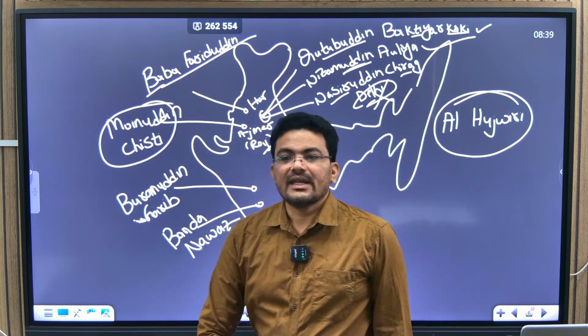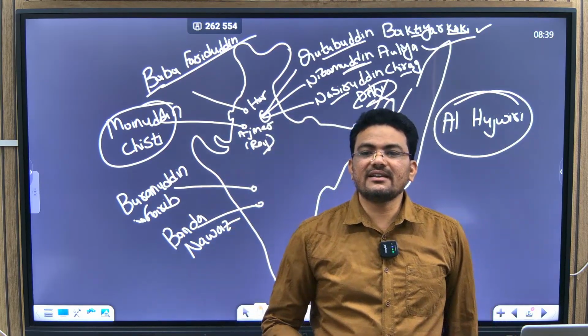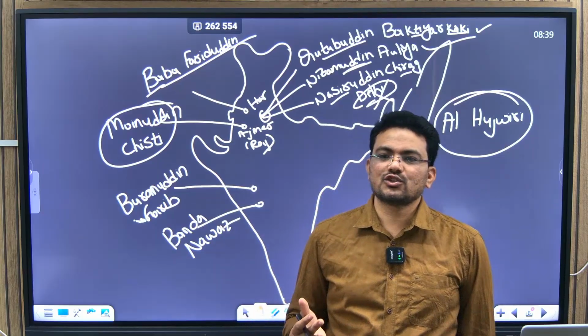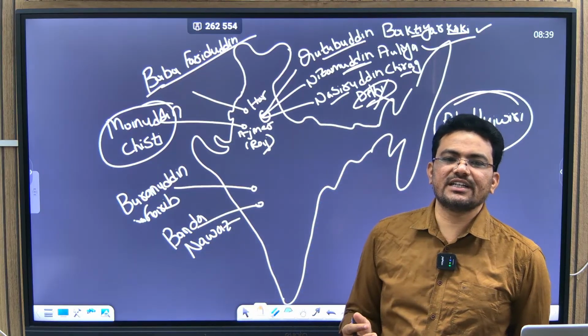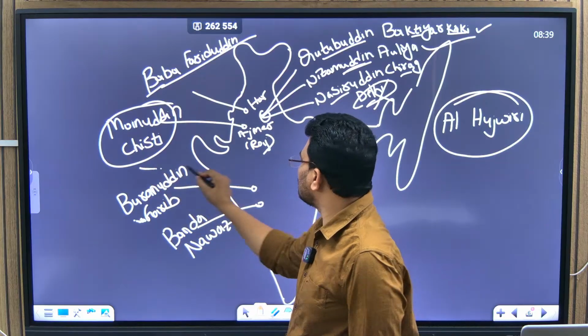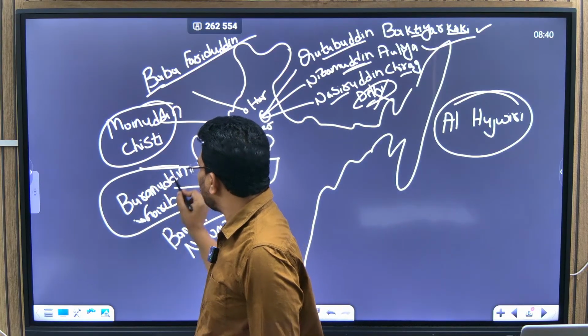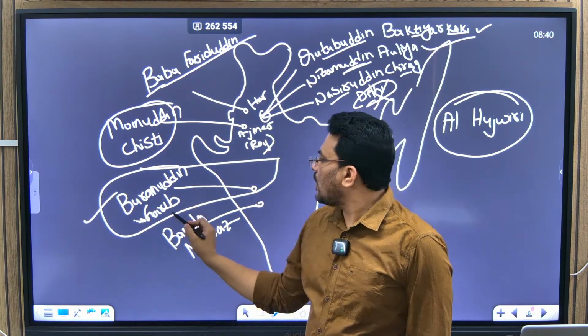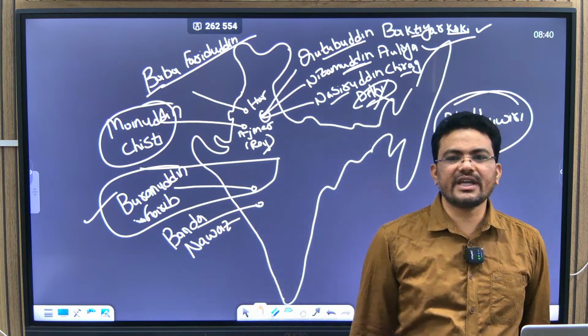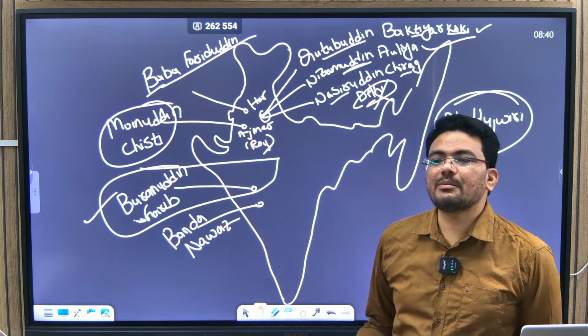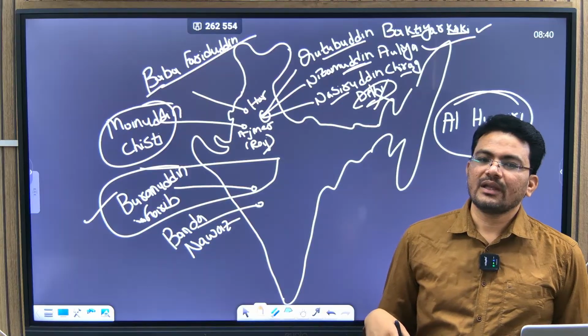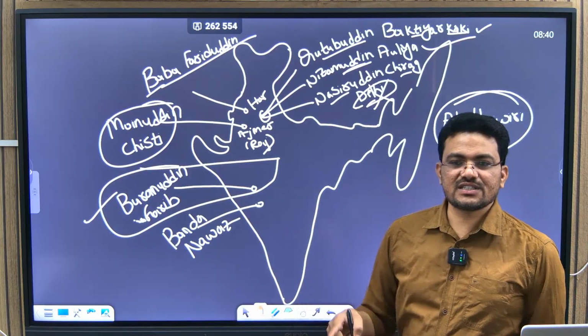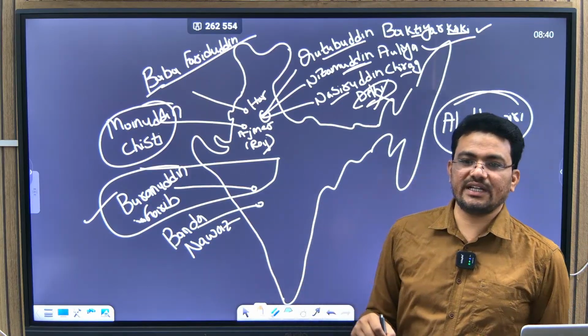Now the credit for bringing the Chisti tradition into South India goes to Burhanuddin Garib. Garib is the person who brought Sufism or Chisti tradition into South India.